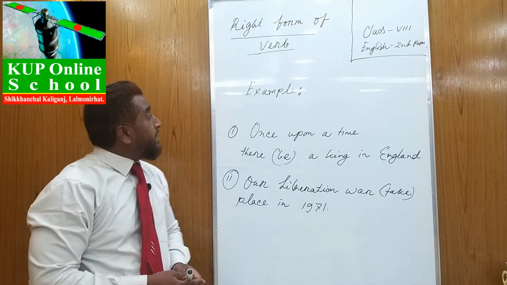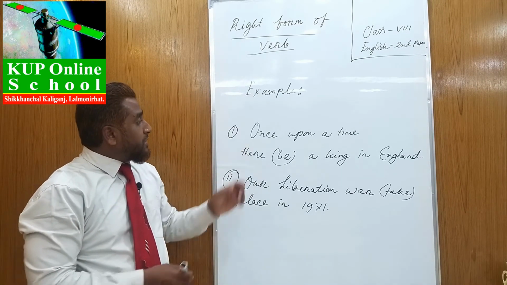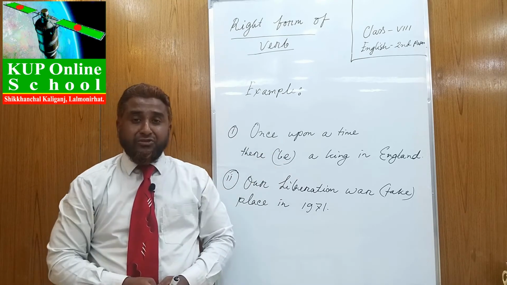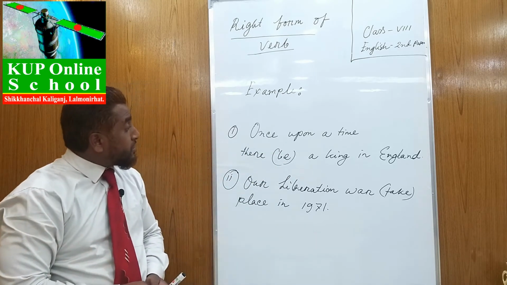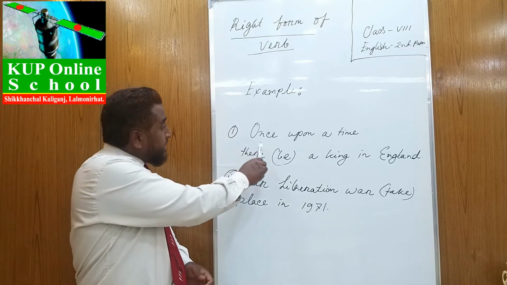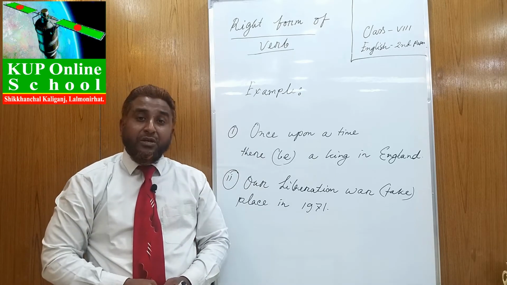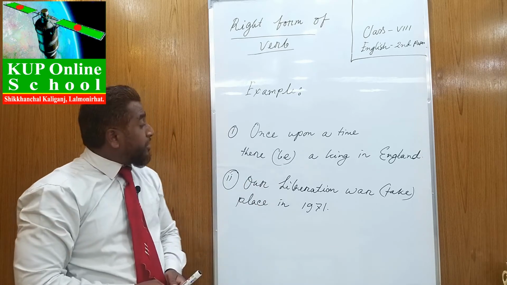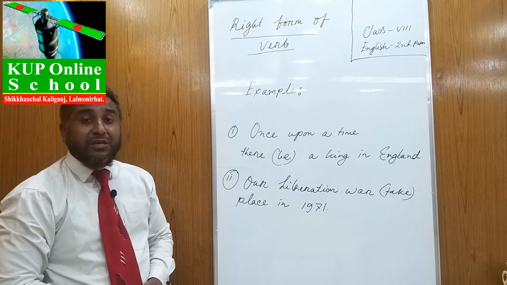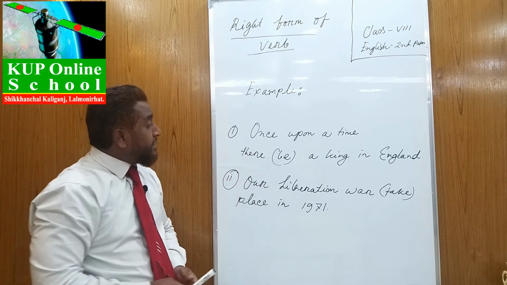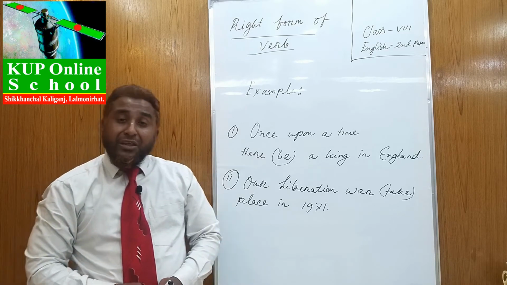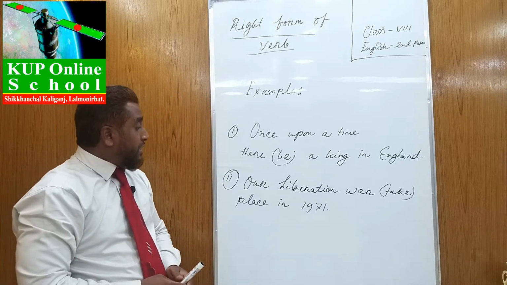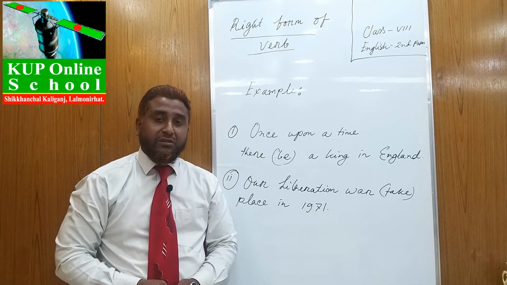Just we can give some examples. Once upon a time there be a king in England. Dear learners, you have already understood the sentence. In the sentence, there is the mention of once. So you must use the verb in past form. That means, once upon a time, there was a king in England. In the second example, our liberation war take place in 1971.